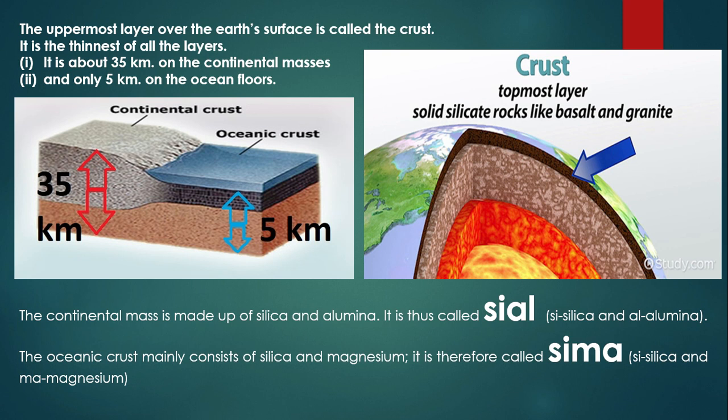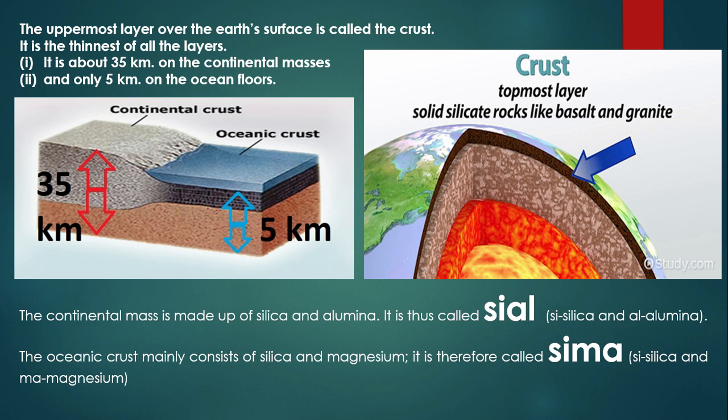It means when we start digging from the continents, where we live, where we reside, example Asia, from your school playground or from your home, when you start digging the earth's surface, you have to dig a hole of 35 kilometers to reach the mantle.